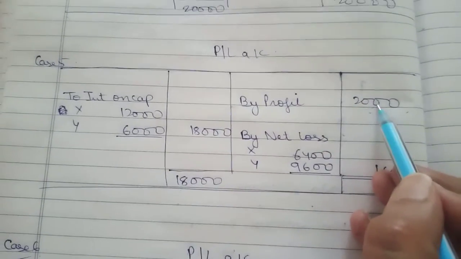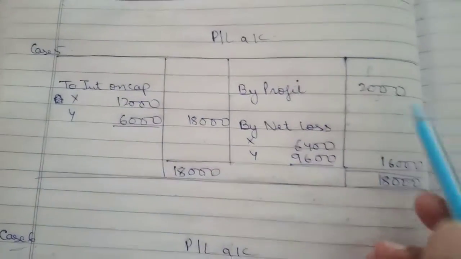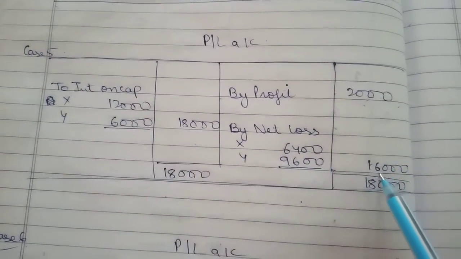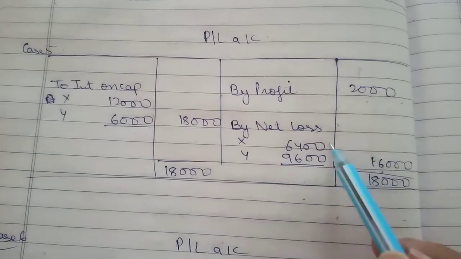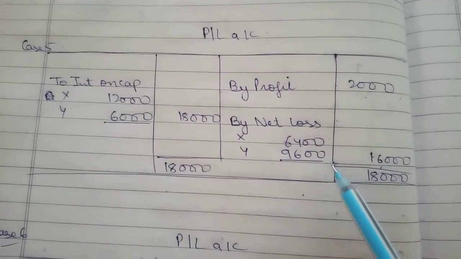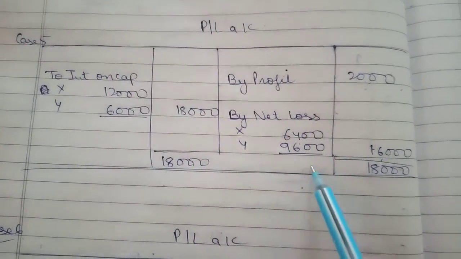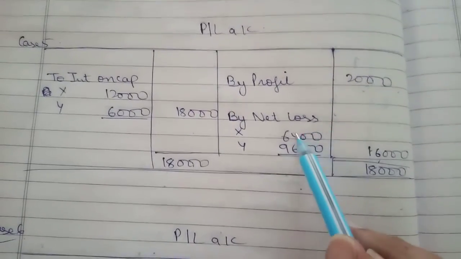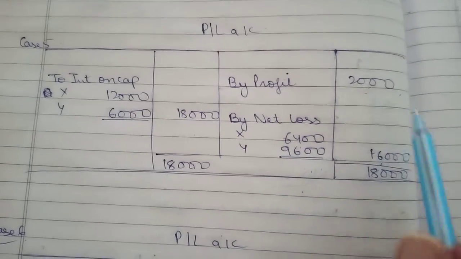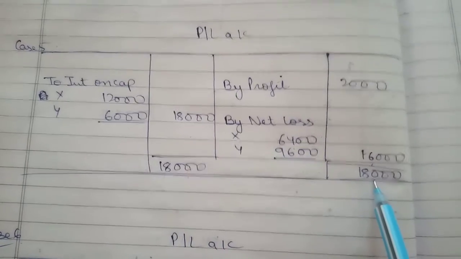So my profit is 2,000. I pay the complete interest on capital, which makes my debit side more than the credit side, which means there will be a loss. Loss cannot be taken to P&L appropriation account because in the case of loss, we do not prepare any P&L appropriation account. So we divide the net loss over here itself in the P&L account in the ratio of 2 is to 3. Correct? So I close my P&L account by making both debit and credit side equal.